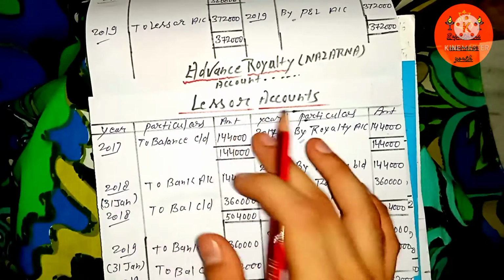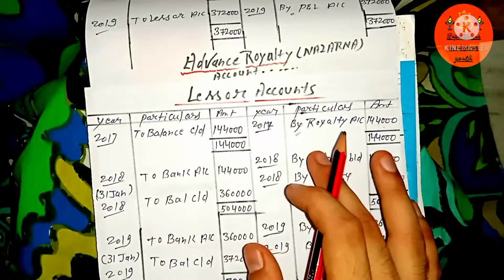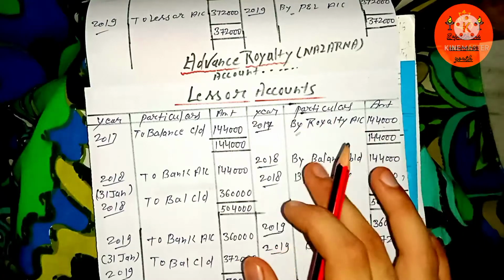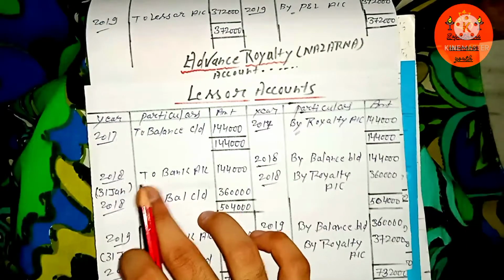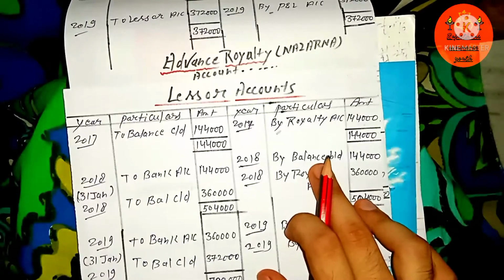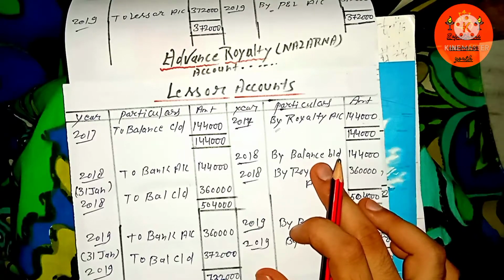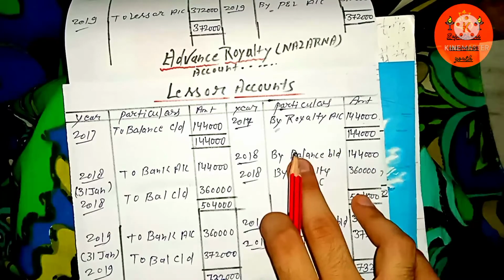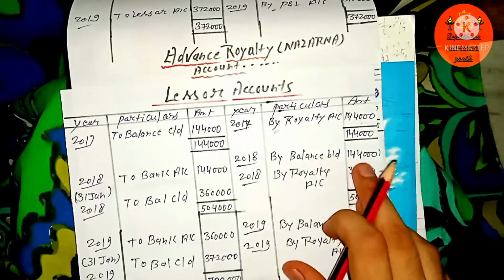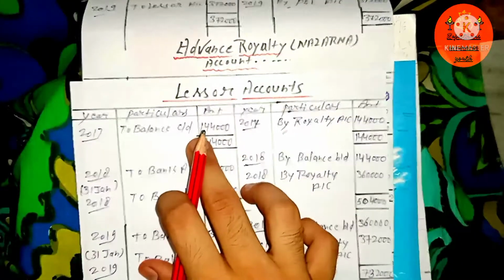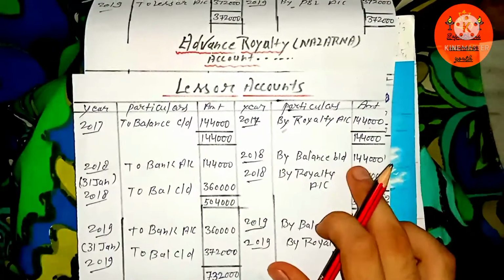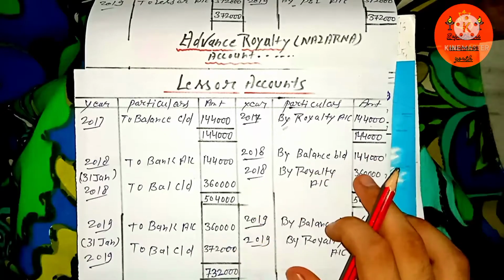In the year 2017, because the amount of royalty is payable in the next year, as mentioned in the question, on 31st January, here you can see on the 31st January, we simply have to move on to the next year in order to pay that amount of royalty to the author of that book. So we start the next year by writing down the balance b/d, the opening amount, which was the closing in the last year. Here it will be known as the opening amount, as I already mentioned.